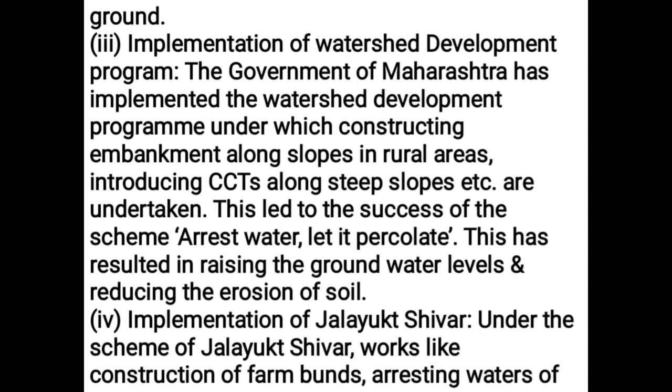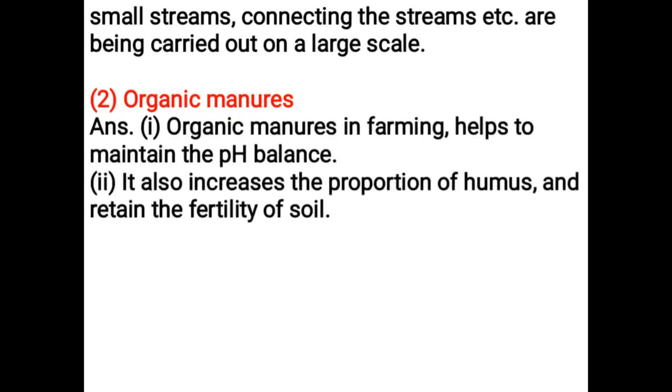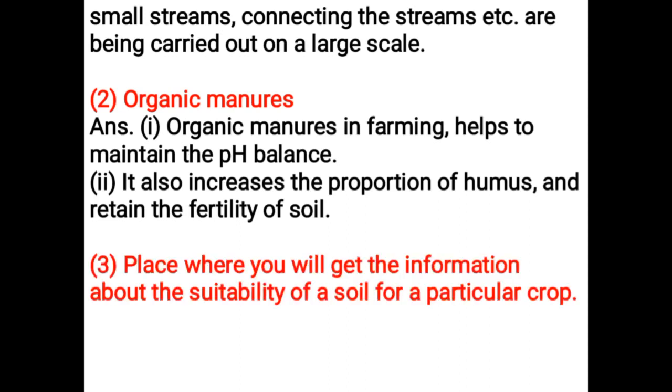Implementation of Jalyukt Shivar. Under the scheme of Jalyukt Shivar, works like construction of farm bunds, arresting waters of small streams, connecting the streams, etc. are being carried out on a large scale. Organic manures. Organic manures in farming help to maintain the pH balance. It also increases the proportion of humus and retains the fertility of soil.